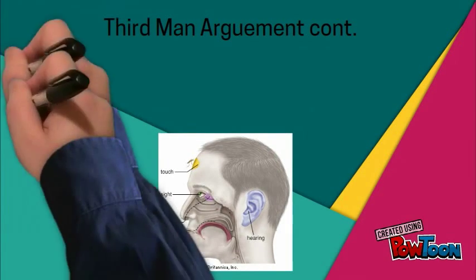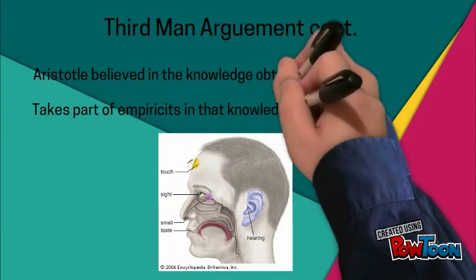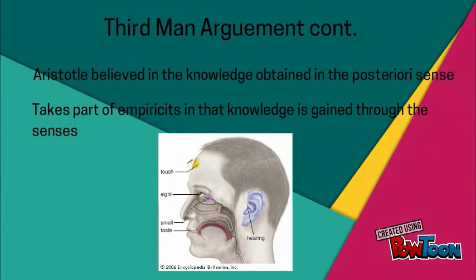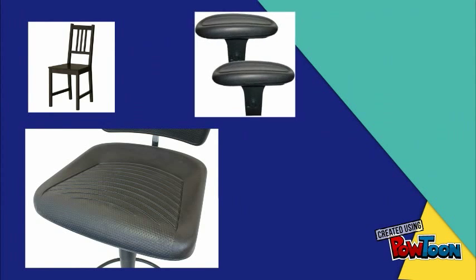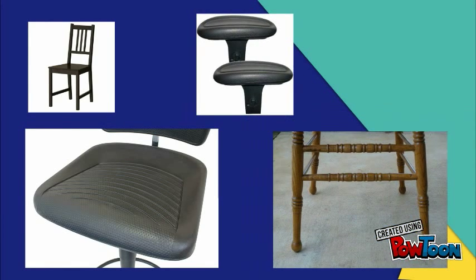Aristotle believed in the knowledge that is obtained a posteriori, which is basically what comes after, as well as taking a part of what empiricists believe in, which is that the origin of all knowledge is obtained through the senses. Now let's use an example of a chair. We know that a chair is composed of its seat, its arms, and its legs. Over time, we as humans will encounter several chairs within our lifetime, and we will begin to recognize what makes a chair a chair. Once we understand the characteristics of a chair, we can then classify its essence, and then recognize that essence in the real world.